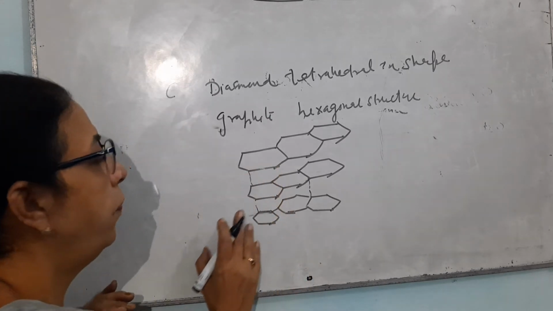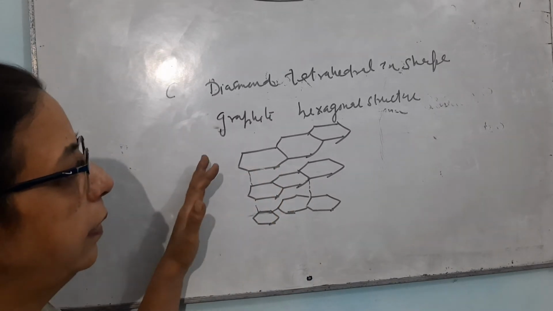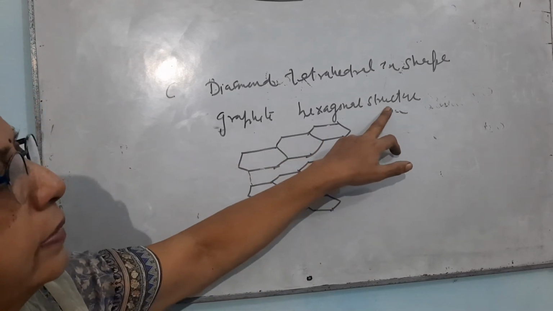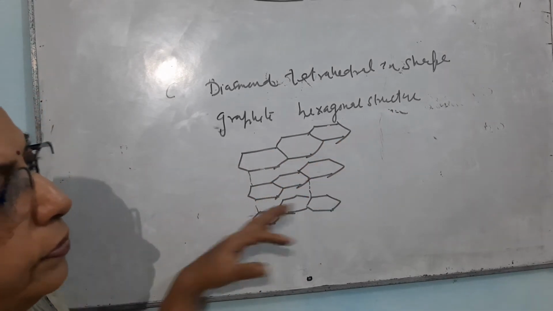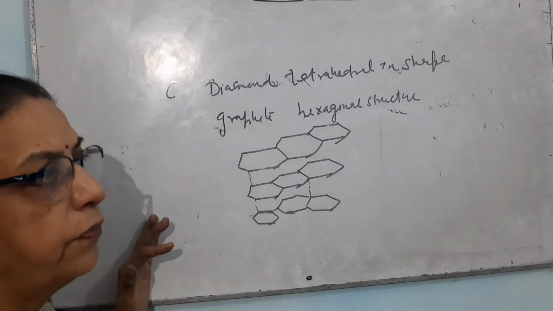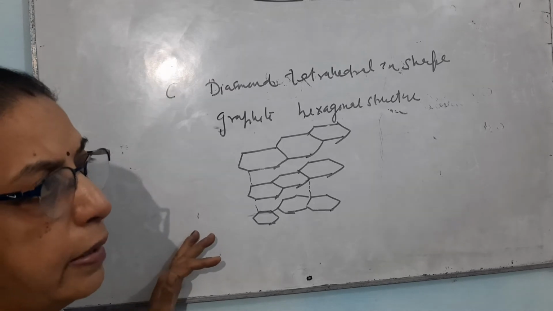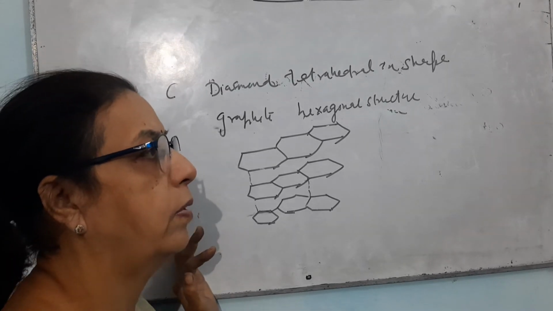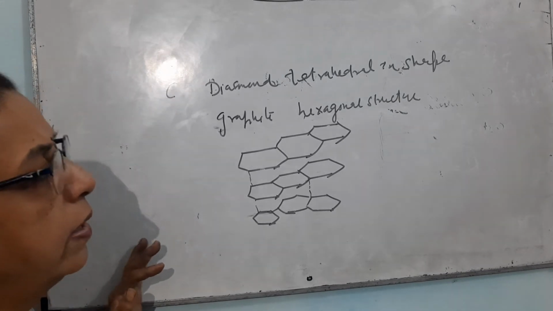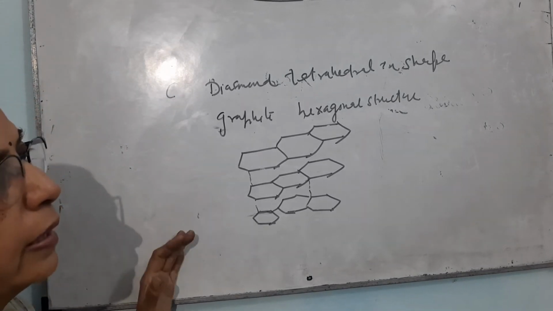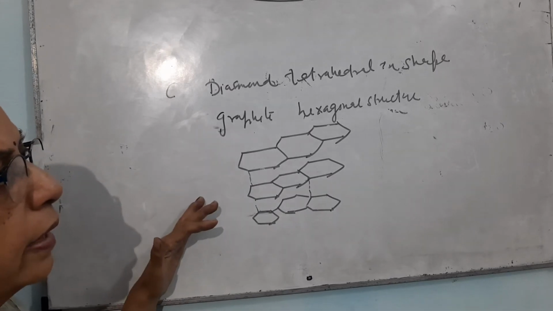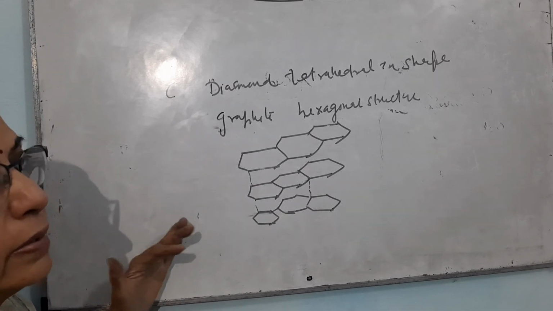The structure of graphite is in the form of layers. These are hexagonal structures. These are hexagonal rings which carry alternate double and single bonds. You will study about benzene later on. So these consist of rings which are alternate. This structure is not the hardest structure.